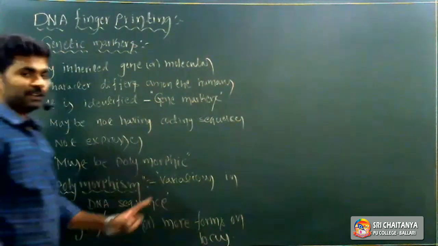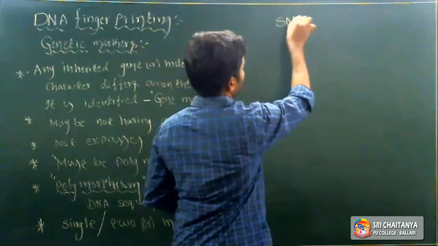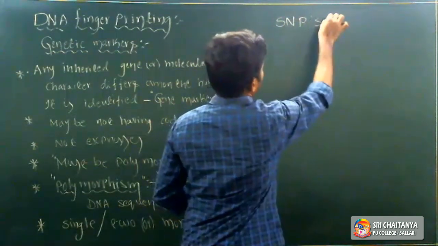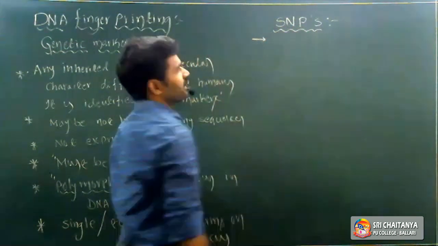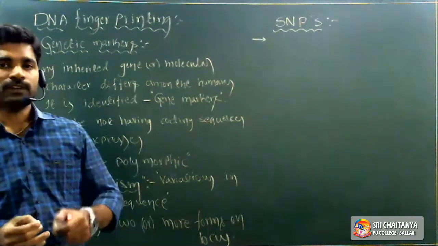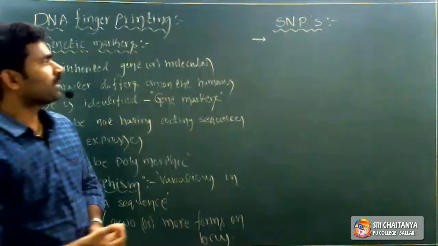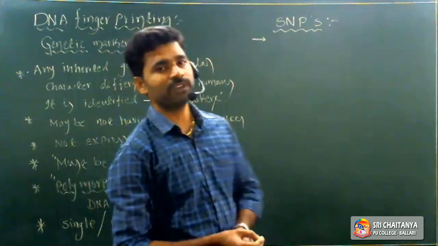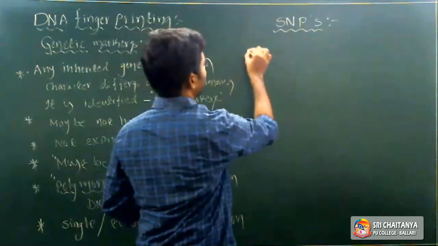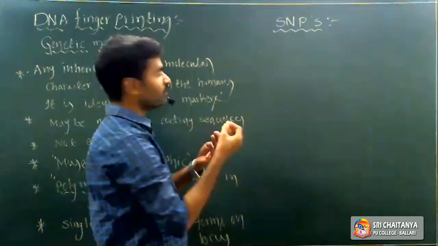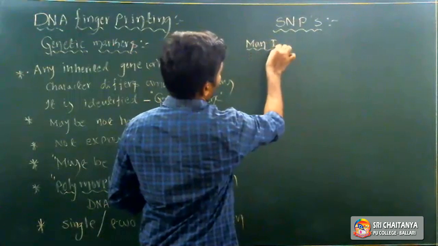So I'll give you some clarity, right? Better to take single nucleotide polymorphism, SNPs. What are SNPs? The abbreviation SNP stands for single nucleotide polymorphism. So single nucleotide polymorphism varies from one person to another person. For example, you can take human being one, otherwise man one.